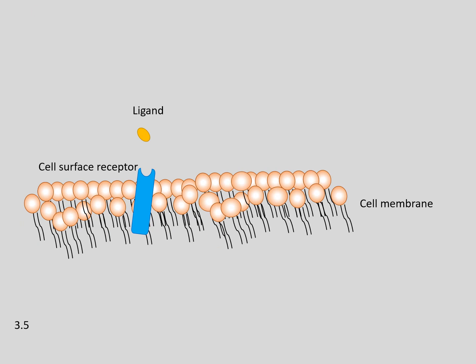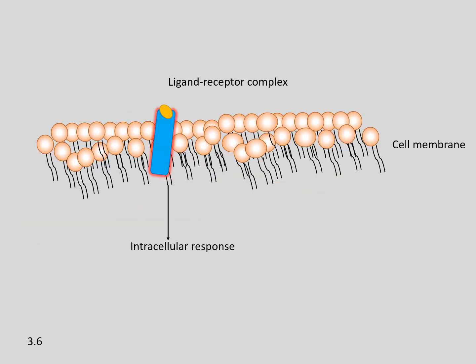Now here we can see the cell surface receptor once the ligand comes and binds. It is taken up by the receptor and passes to the internal intracellular response inside the cell. Once it reaches inside the cell, it carries out the intracellular response.